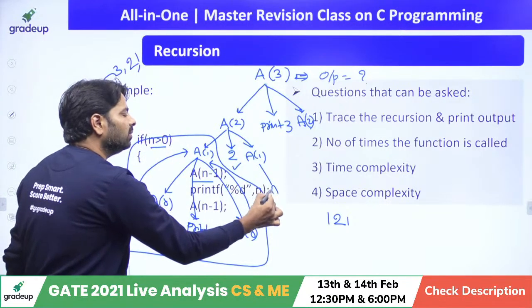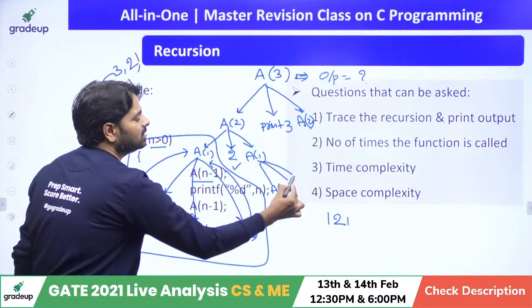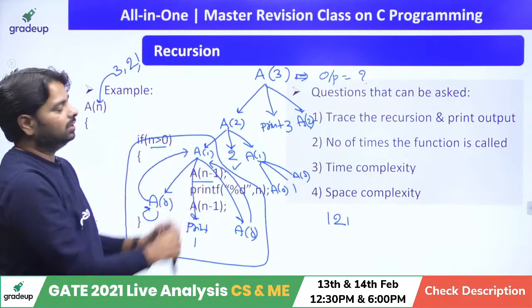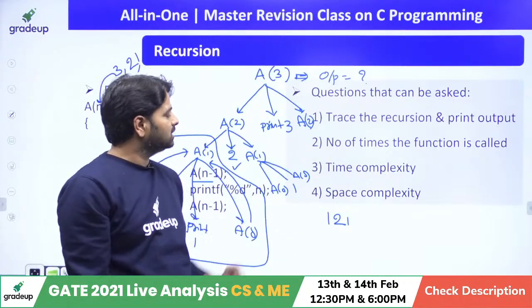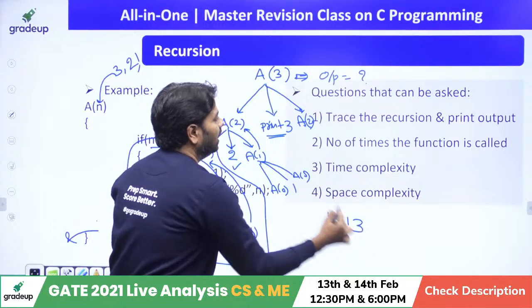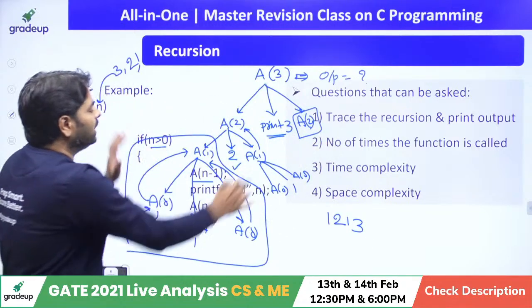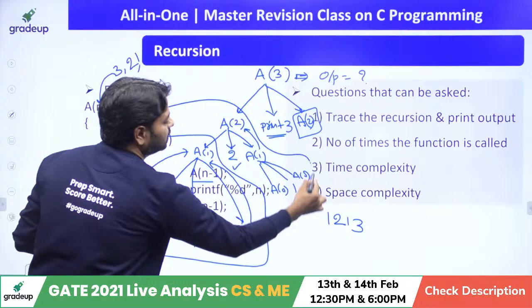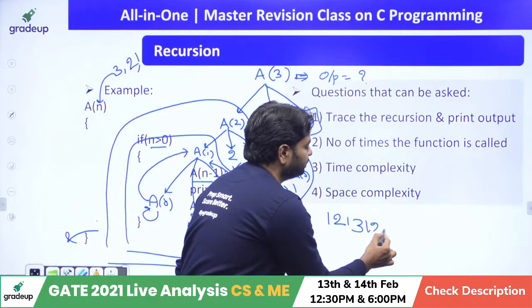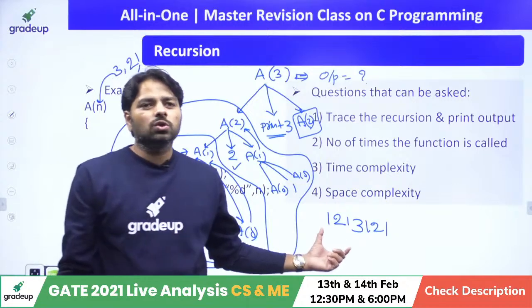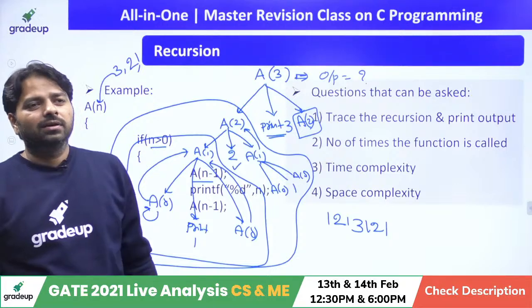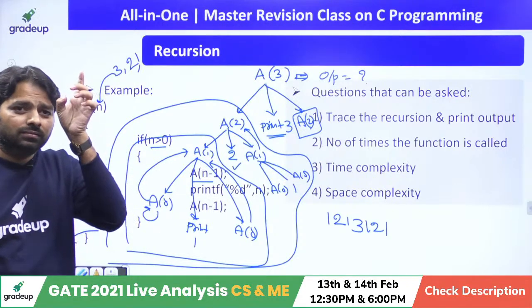Instead of going A of 0 again, 1 again, A of 0 again, you can just remember this one and copy the story again. So 1 prints, then when the control returns back, 3 prints, and A of 2, if you remember the whole story, just copy paste. What is the story? 1 2 1 is the story. So 1 2 1, 3, 1 2 1. Is it clear? How did I print?